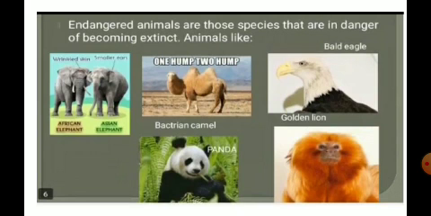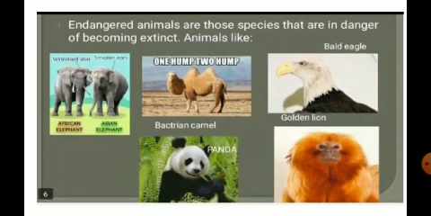So these animals, their number is going on decreasing. Their number is going on decreasing. So these are some of the endangered animals, some few examples of endangered animals.